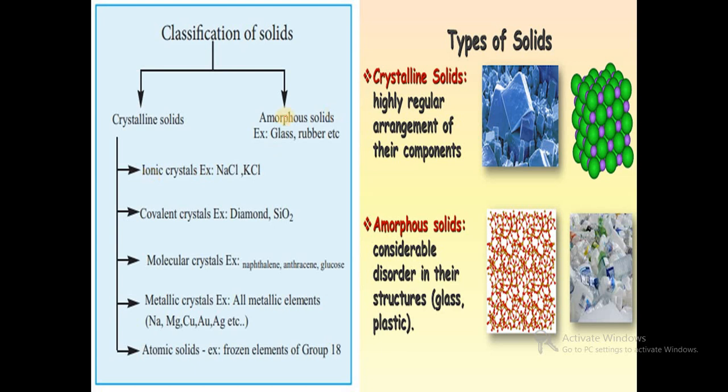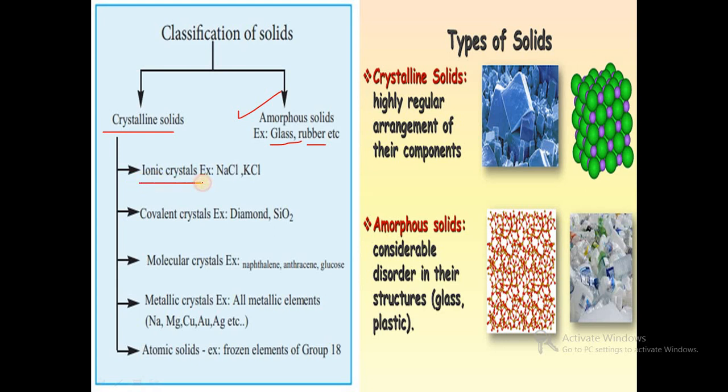Basically solids are classified into mainly two categories, crystalline solids and amorphous solids. Examples of amorphous solids are glass and rubber. Crystalline solids have different classifications.